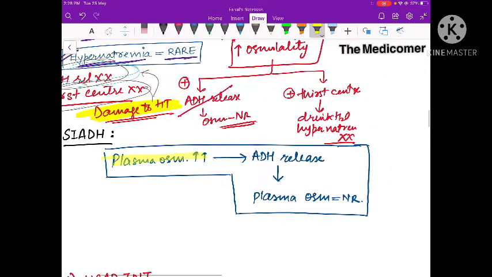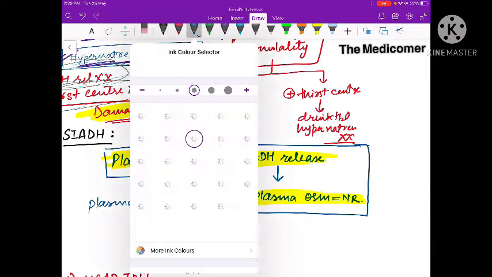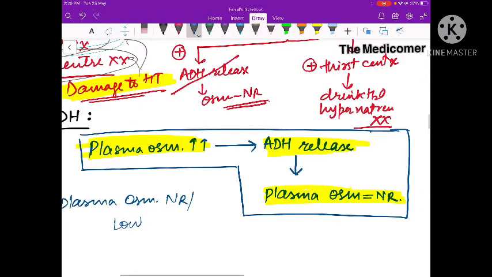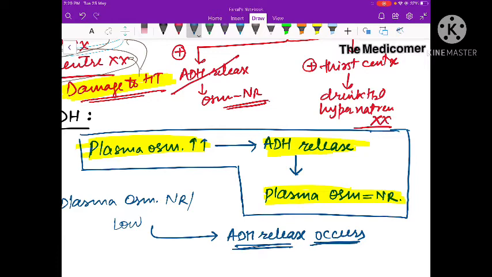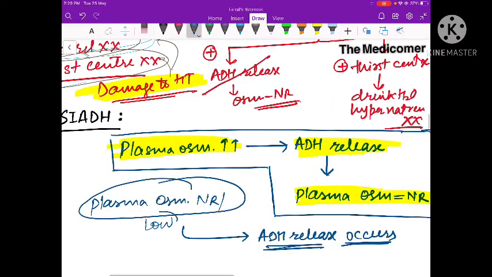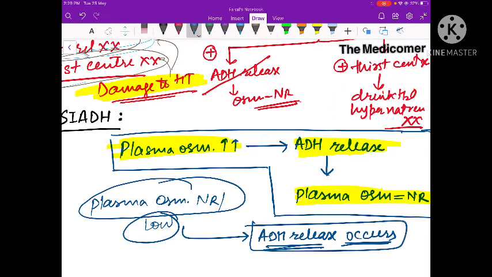So from what we studied till now, what we can say is that whenever the plasma osmolarity is high, there will be release of ADH from the posterior pituitary, and this ADH is going to restore plasma osmolarity to normal. This is what happens normally. But in some cases, even when plasma osmolality is normal or low, ADH release occurs. That means it's dysregulation of ADH release. Plasma osmolality is normal or even low, but ADH release still occurred. That further lowers the plasma osmolality.